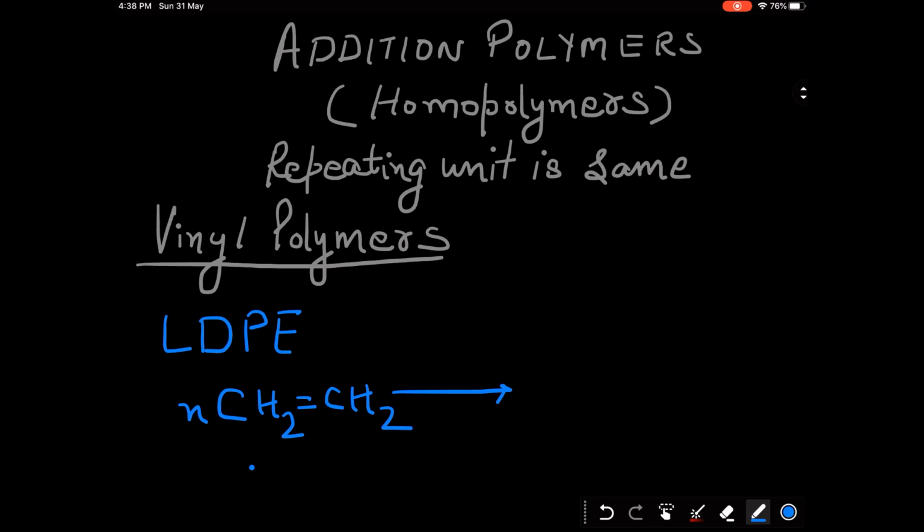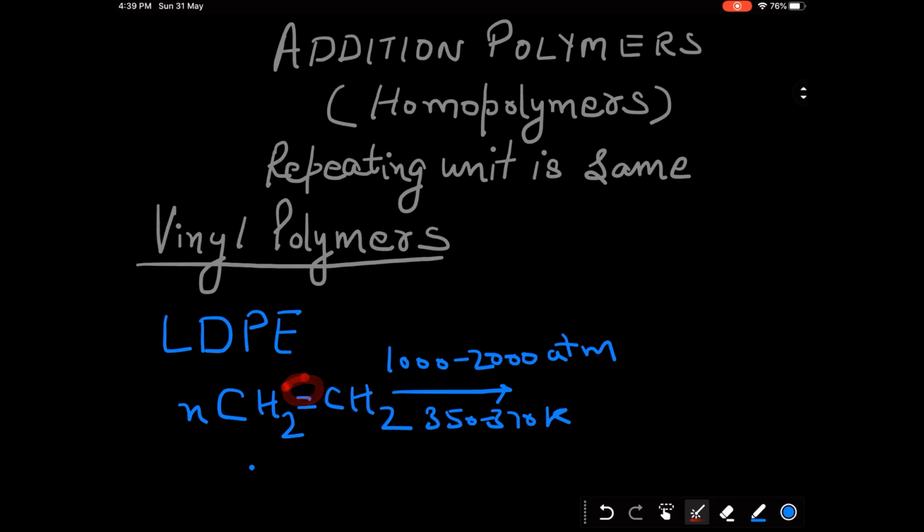Under the conditions, you require a very high atmospheric pressure, that is 1000 to 2000 atmospheres, temperature 350 to 370 Kelvin. This is a free radical polymerization, so you need a free radical initiator also. What happens in this reaction is this pi bond will break.